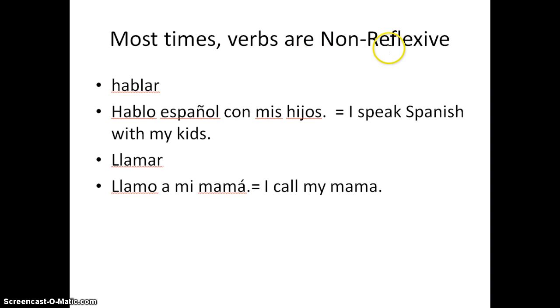Most times, most verbs are non-reflexive, right? Hablar means to speak. The subject in this sentence is I, because of the ending. I speak. The action of my speaking goes out away from me to somewhere else or to some other people. Same with llamar, which means to call. In this case, my call goes away over the telephone line to somewhere else.